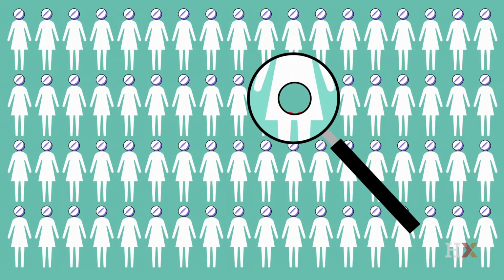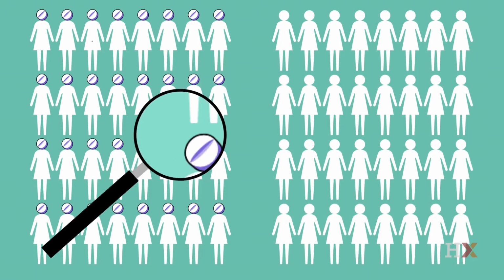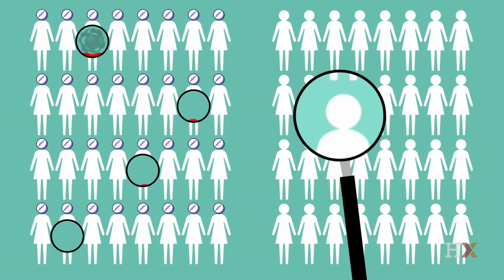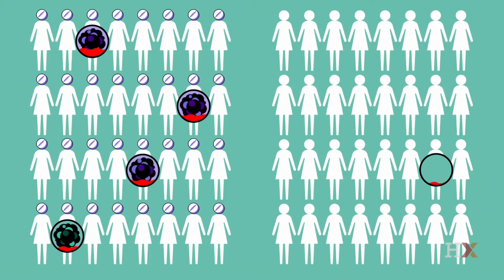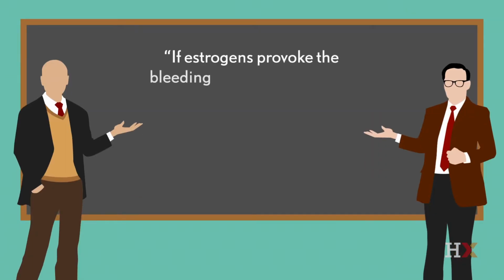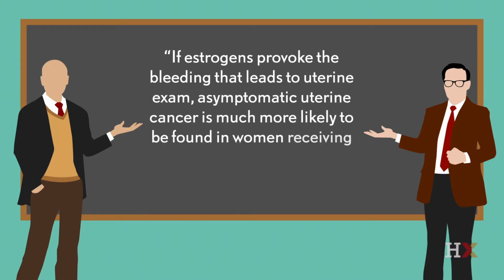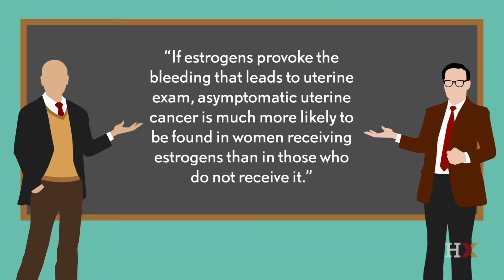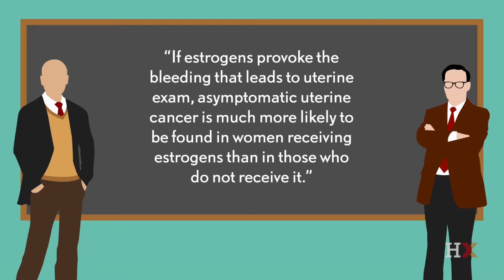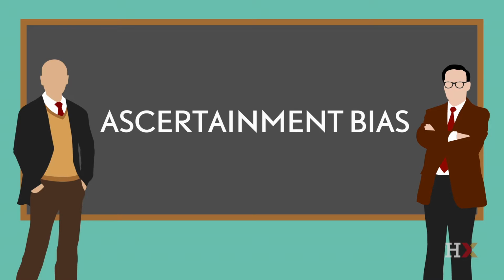And estrogen use causes uterine bleeding in some women. So they reasoned that the bleeding was leading doctors to diagnose pre-existing silent cancers. And as a result, estrogen users have a higher rate of diagnosis of cancer, even if estrogens did not cause cancer by themselves. So what Feinstein and Horwitz said, in their own words, is: if estrogens provoke the bleeding that leads to uterine exam, asymptomatic uterine cancer is much more likely to be found in women receiving estrogens than in those who do not receive it. And they thought that this could fully explain the association between estrogen use and endometrial cancer. They refer to this phenomenon as ascertainment bias.